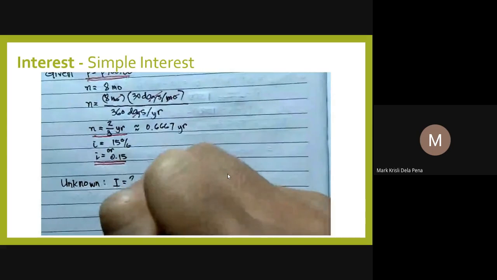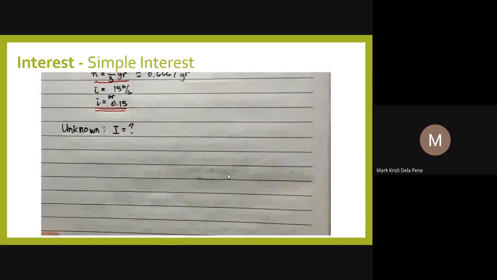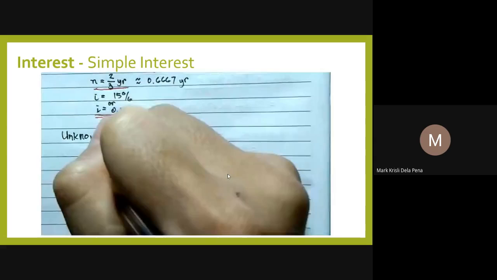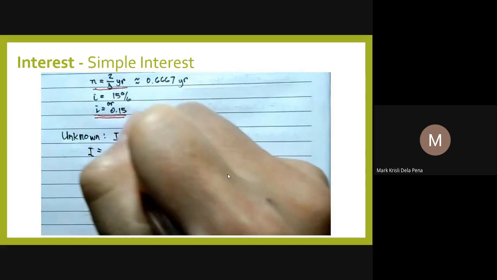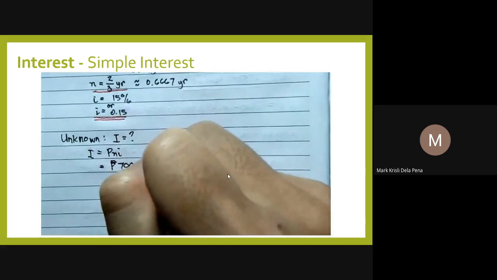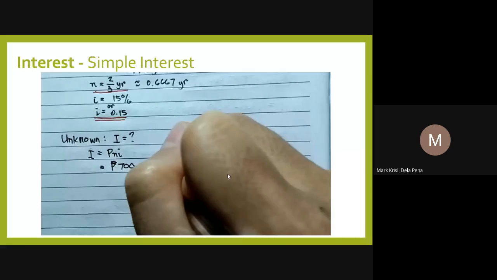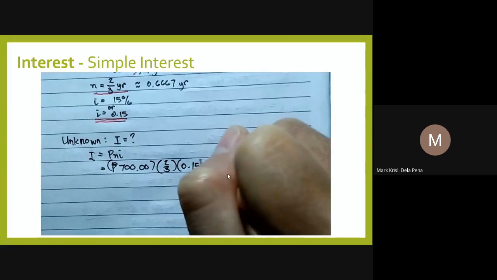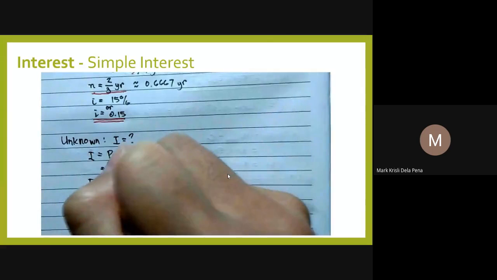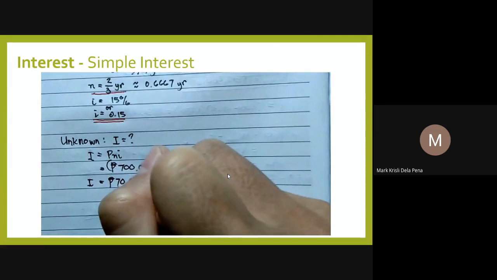Now we need to find the interest after 8 months. So how much is I after 8 months? Using the formula, I is equal to P times N times I, that is 700. Now we will substitute the values of our known variables. And you have 700 times 2/3 times 0.15. Multiply them and you will get an amount of 70 pesos. And that is our final answer.